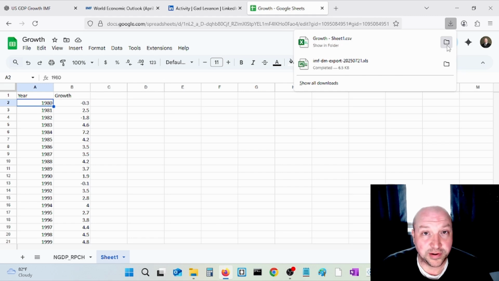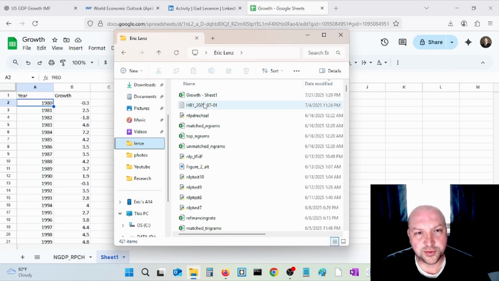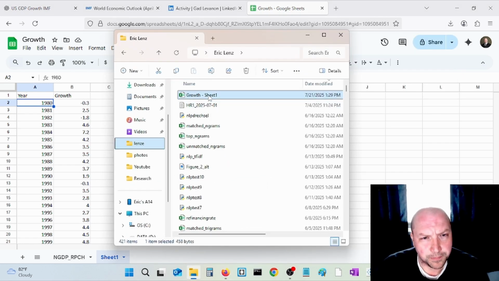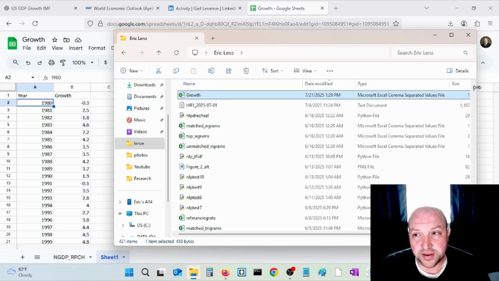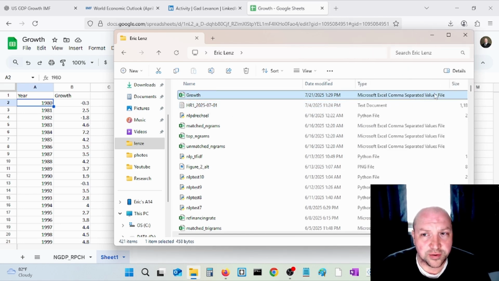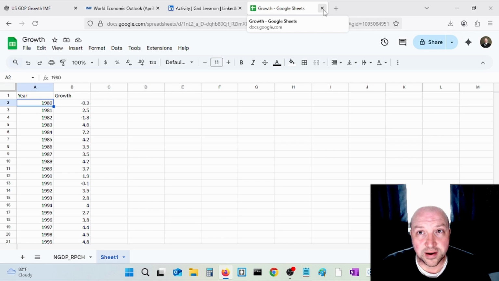Let's open this up and move it into our working directory. Okay, so I just moved it into my working directory, and I'm going to rename it. I just want a simple name like growth. So that is a CSV file, comma separated values file in my working directory for Python. You can see some other Python projects I have in here. So we can close out of this.